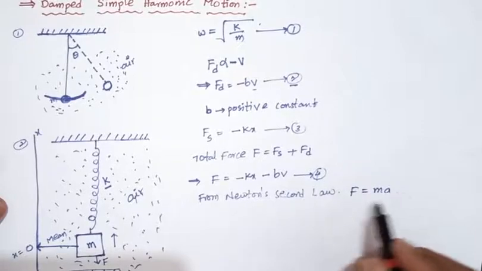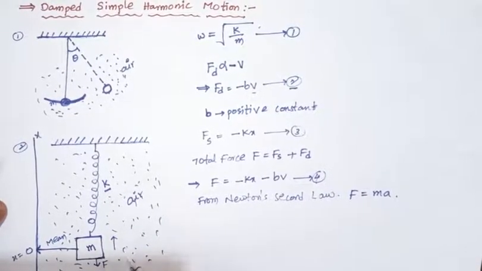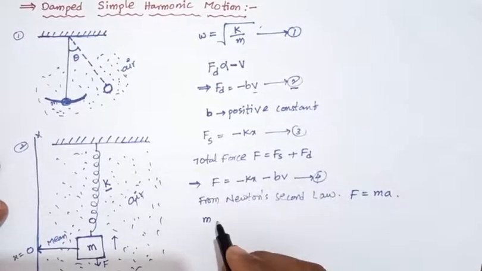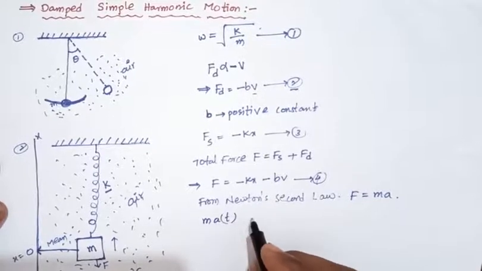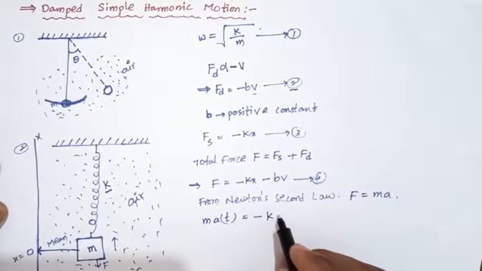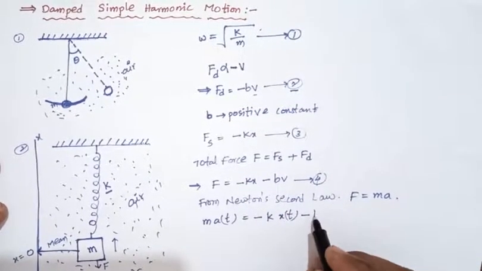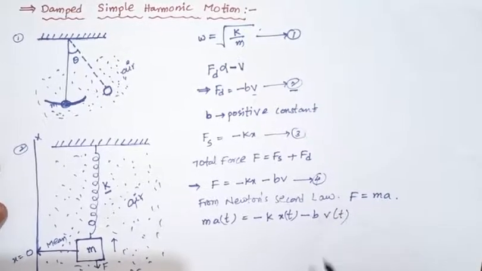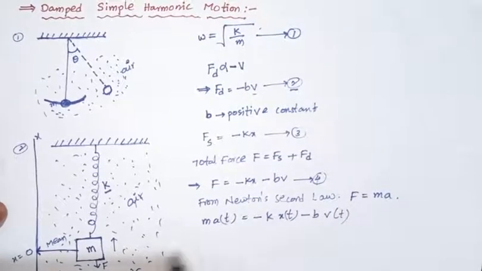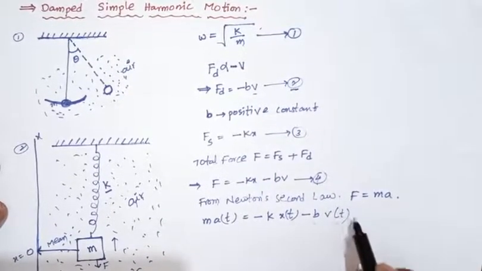So F equals ma, and we can take this with respect to time: m a of t equals minus k into x of t minus b into v of t. Velocity of the block, displacement of the block, and acceleration of the block, all with respect to time.